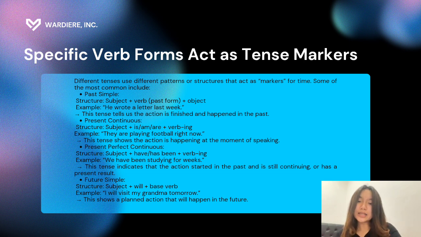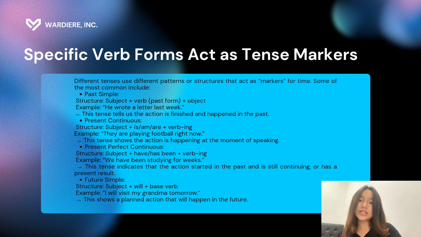And next, present perfect continuous. Structure: subject plus have or has been plus verb-ing. Example: we have been studying for weeks. These tenses indicate that the action started in the past and is still continuing or has a present result.